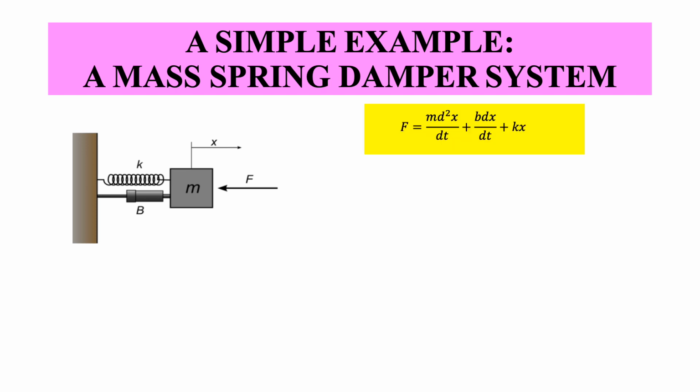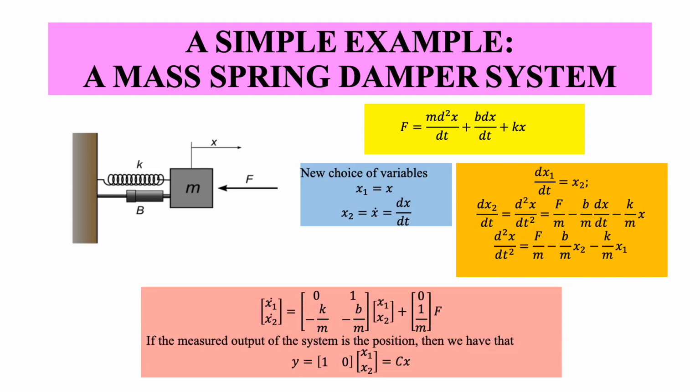So I will actually be doing this derivation. The final state space model is actually going to look like this. You can see that we have 2 variables over here, x1 and x2. So let's see how we can derive this. If we recall the basic second order differential equation, I have m d square x by dt square plus b dx by dt plus kx.